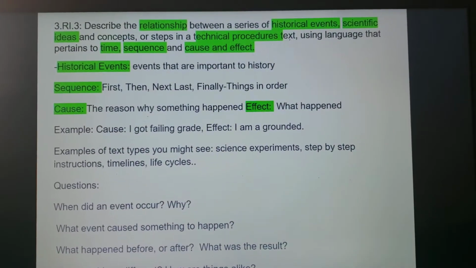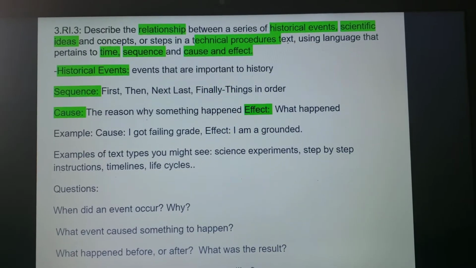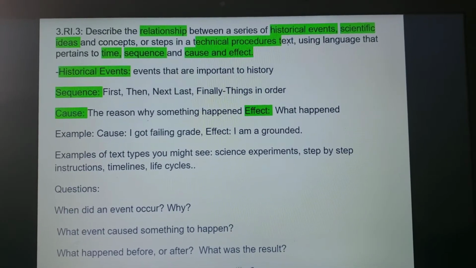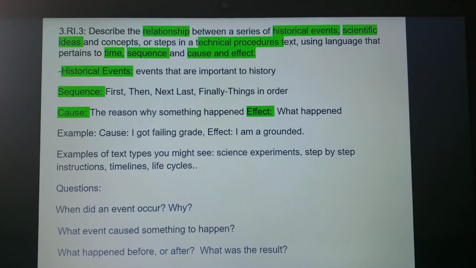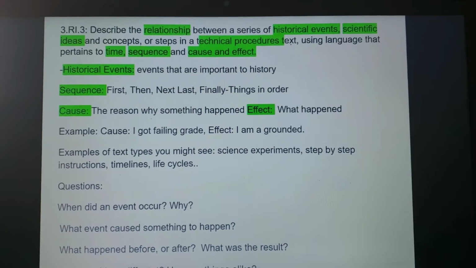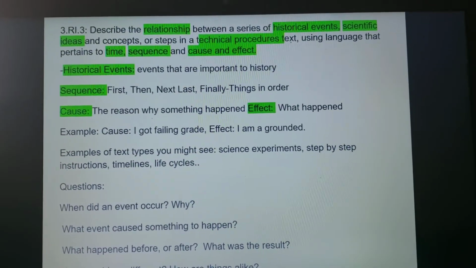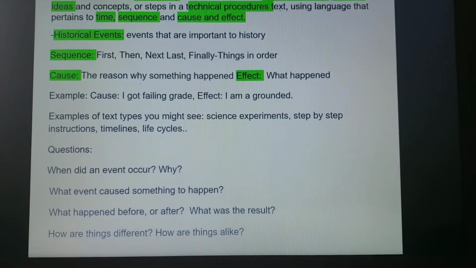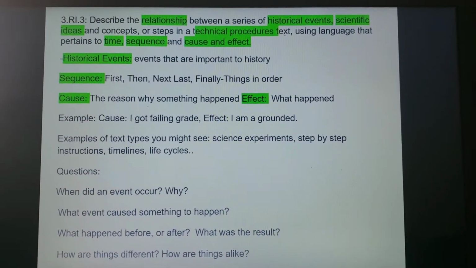This is where you will also see science experiments that tell you step by step how to do something. The children will be exposed to things like timelines. Could be the timeline of a person's life. It is where you will see things like life cycles. We've done the life cycle of a frog and how it starts from beginning to end. You will also see recipes in this area. Again, steps and the parts.